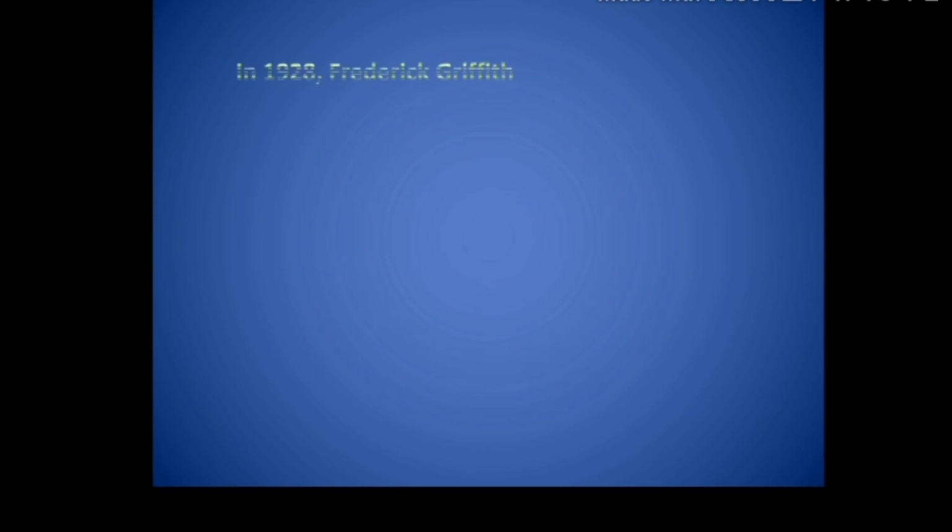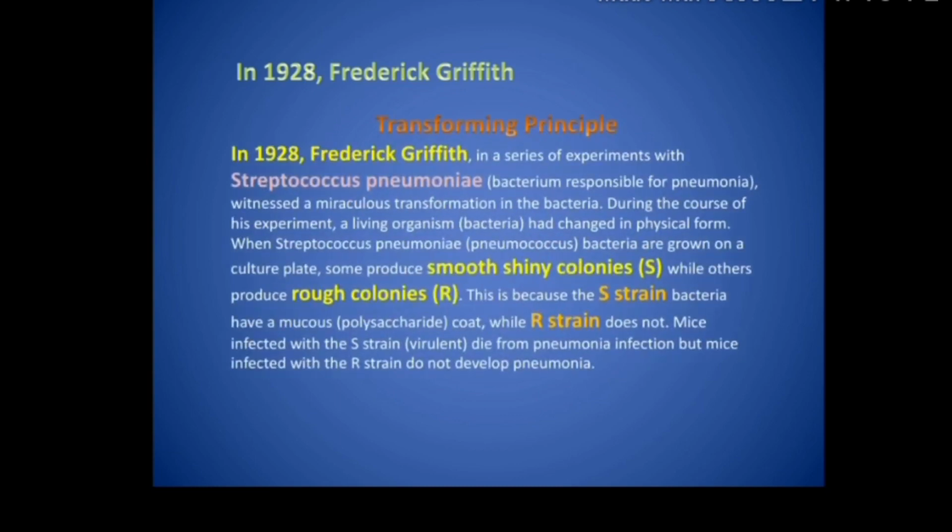So what experiment was performed in 1926 which helped in determining the particular molecule? Actually children, the experiment was carried out in 1928. There was a scientist named Frederick Griffith who performed an experiment which is now popularly known as the Griffith Experiment. So let us see what Griffith did in his experiment.